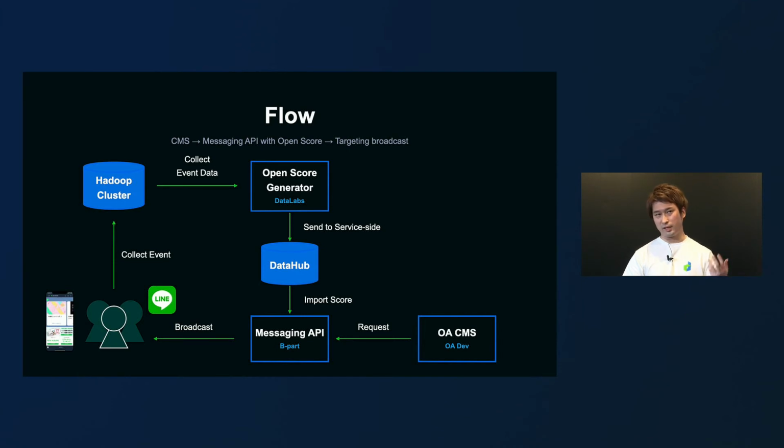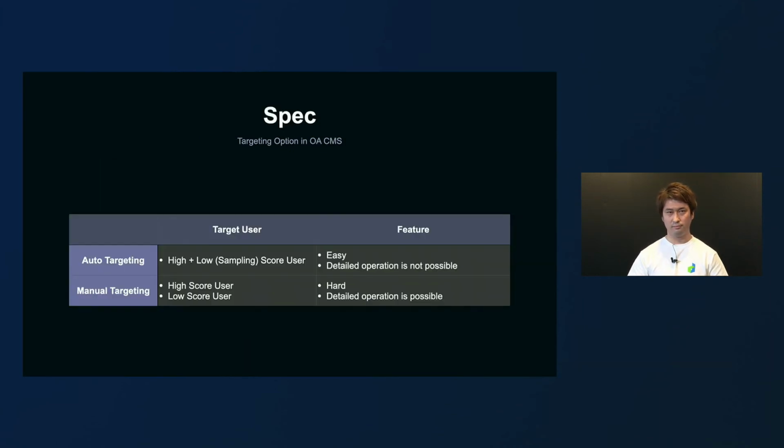This process is shown in the center of the slide. The target users are decided based on score, and we perform targeting broadcasts based on the score. Post-broadcast data is collected in our data analysis platform, the Hadoop cluster, safely and properly to be used for our next message broadcast.